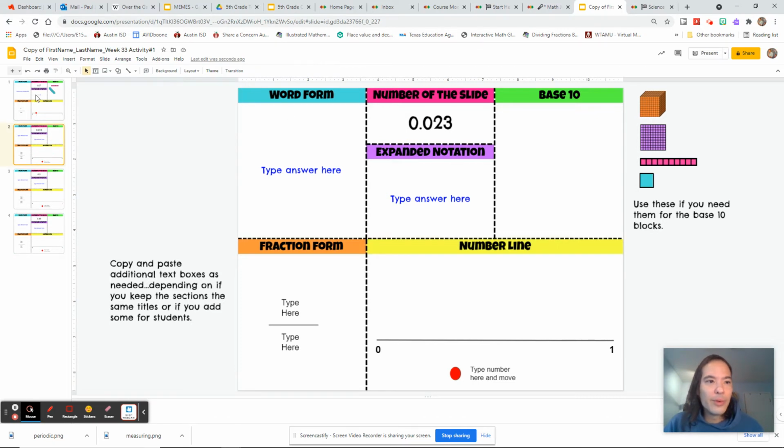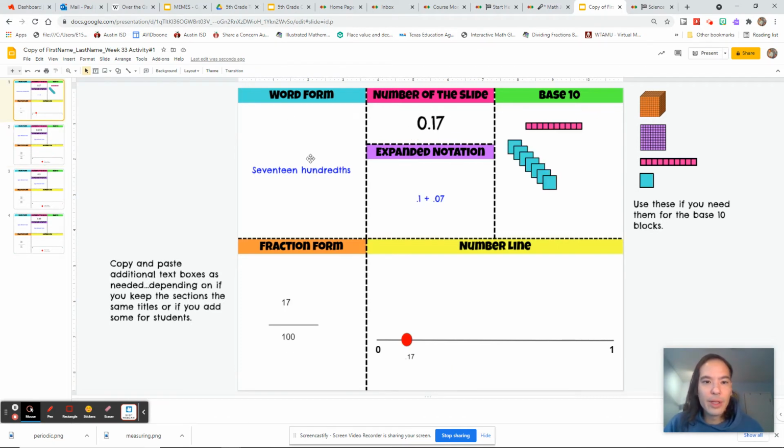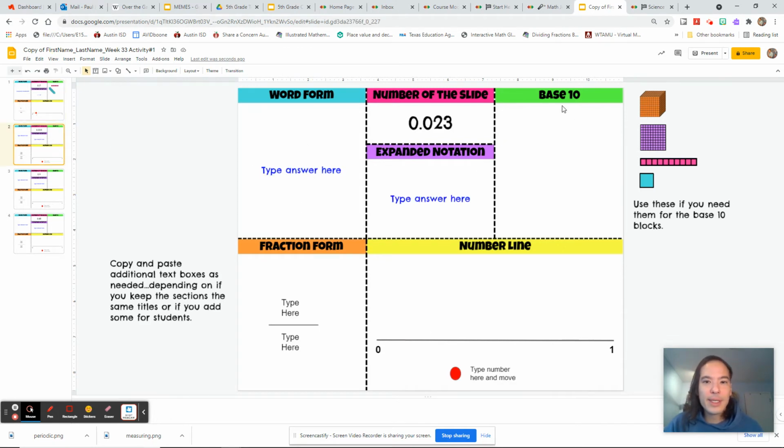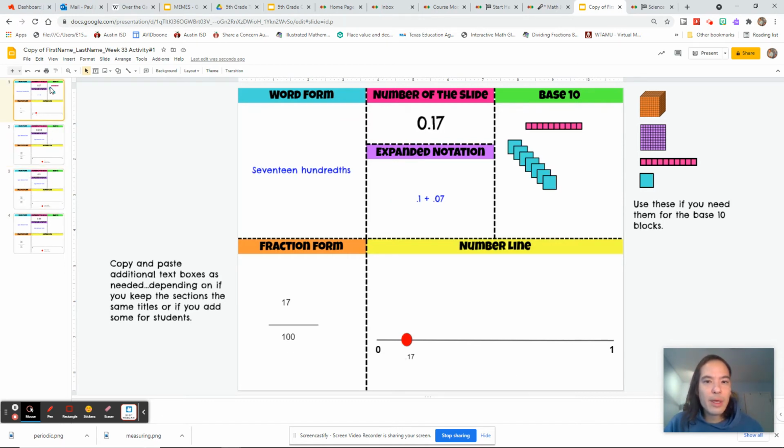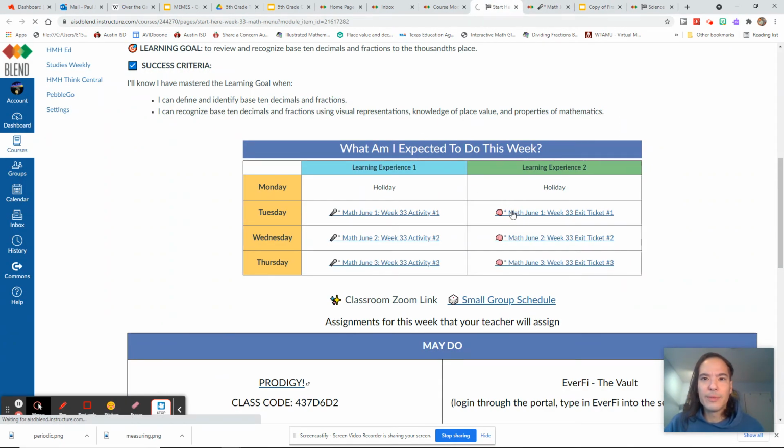So all you're doing is taking the number and showing all of the different forms: the word form, the fraction form, the expanded notation, the base 10, except for the 23 thousandths one. You will not have the ability to make that over here. Other than that, that should be it. So I just went over the one slide. You should be able to do the rest of them pretty easily yourself.